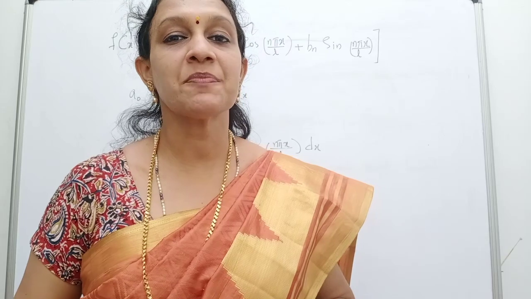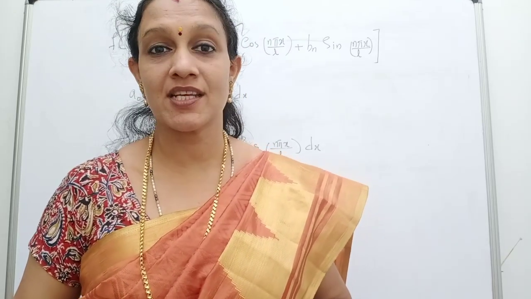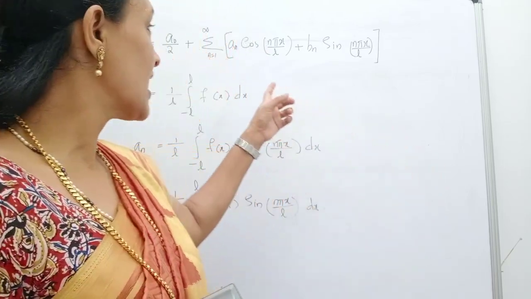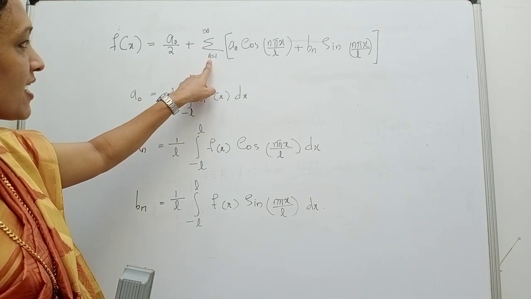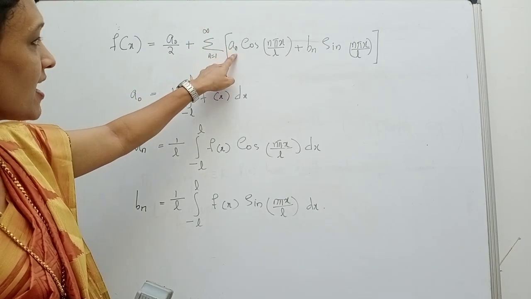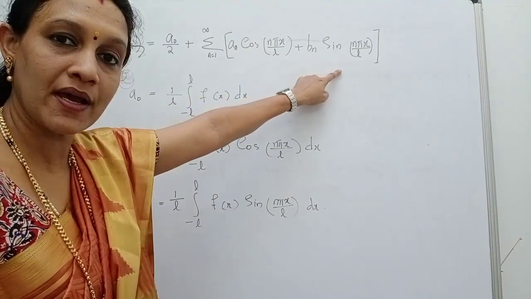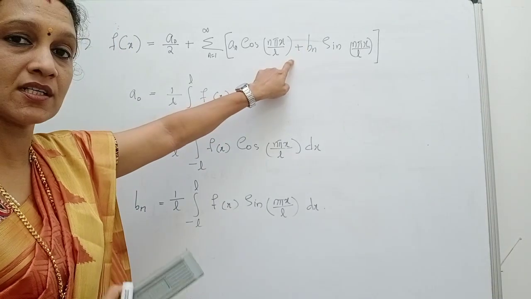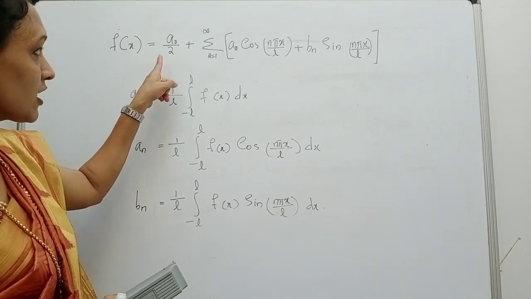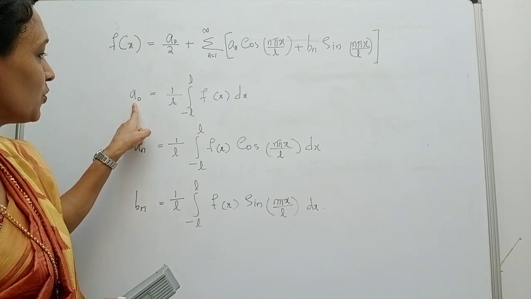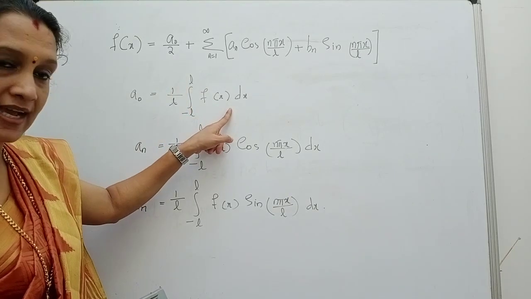Suppose f of x is a periodic function with period 2L, then we know the Fourier series representation of f of x as follows. f of x is equal to a0 by 2 plus sigma n from 1 to infinity a n cos n pi x by L plus b n sin n pi x by L. This you have learned earlier, where a0 is equal to 1 by L integral from minus L to L f of x dx.